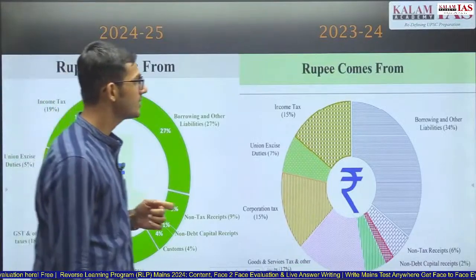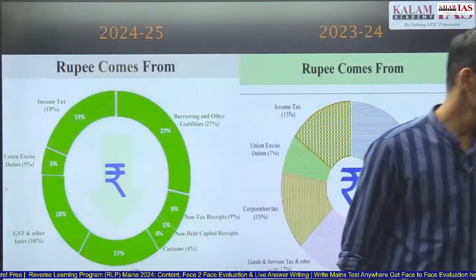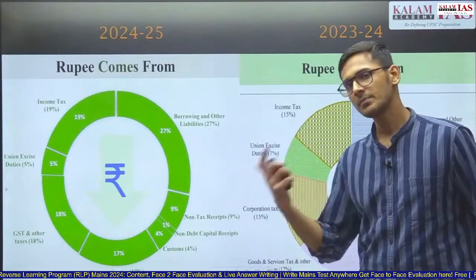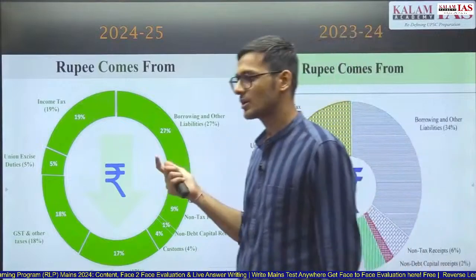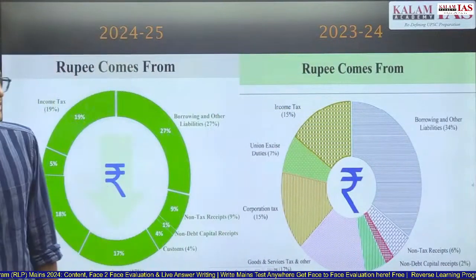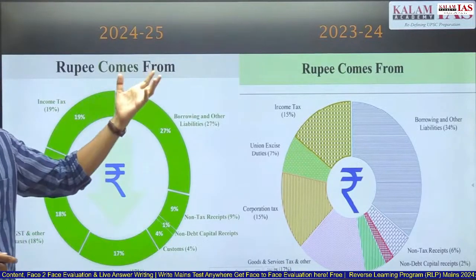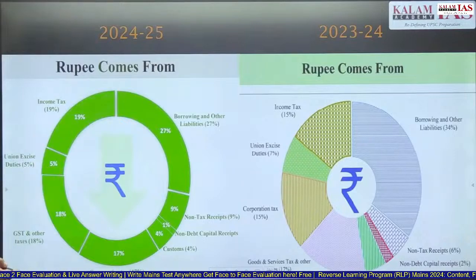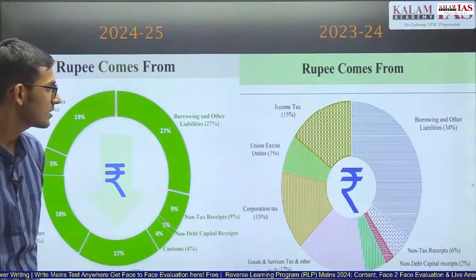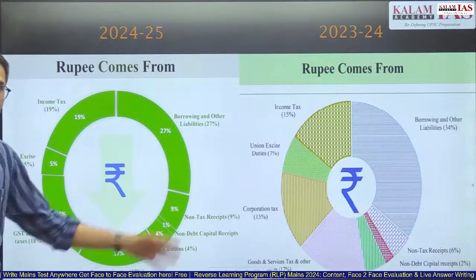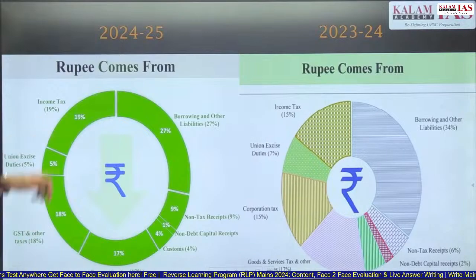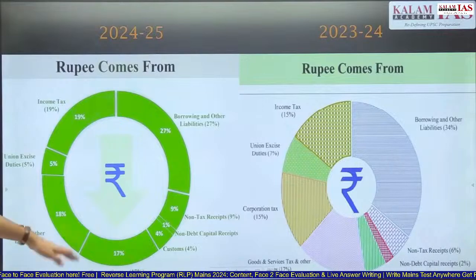So looking at the sources of rupee, again, for mains perspective, this is not very important because in prelims a question can be framed around it, but in mains the question framing around it is very difficult. But still we will look at it. Borrowings and liabilities have reduced from 34% to 27% this year. The income tax is more than GST this year. Last year GST was more than income tax. Income tax was 15%, GST was 17%. This year GST is 18% and income tax is 19%. So direct tax is more than indirect tax. Corporation tax is 17% here.